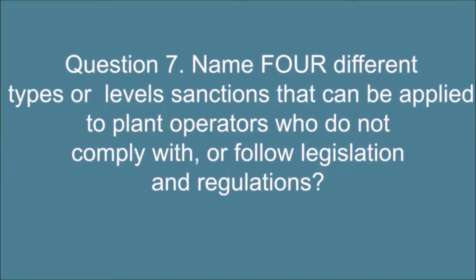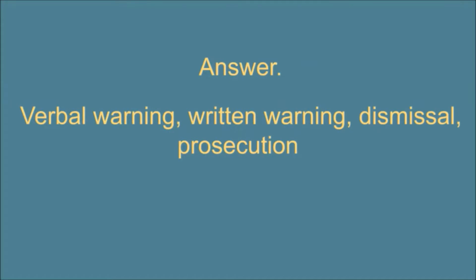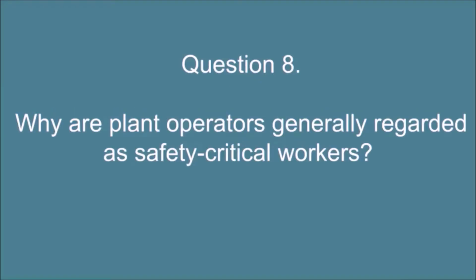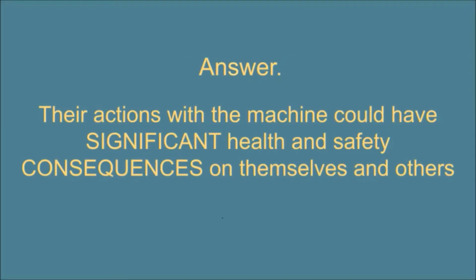Question 7. Name 4 different types or levels of sanctions that can be applied to plant operators who do not comply with, or follow legislation and regulations. Answer. Verbal warning, written warning, dismissal, prosecution. Question 8. Why are plant operators generally regarded as safety-critical workers? Answer. Their actions, with the machine, could have significant health and safety consequences on themselves and others.